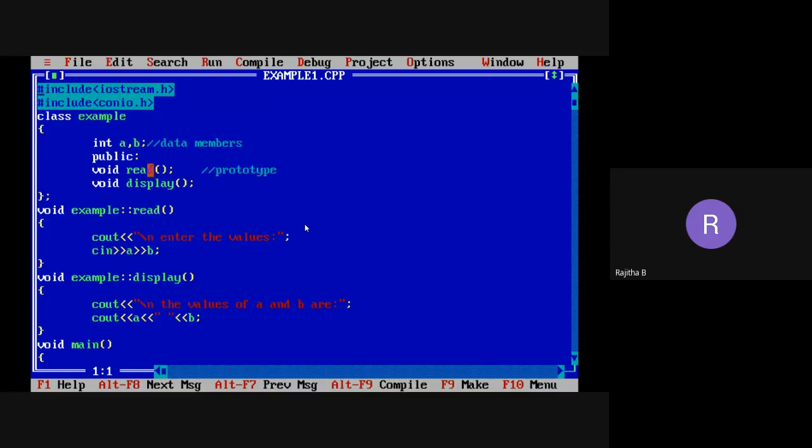Suppose I can define all the read function and display function within the class only. I can write all the code of the read function within the class only. I can write the code of the display function within the class only. But sometimes you need to write the code outside the class also. So why do we have to write the function definition outside? Is there any use to write the function definition outside? Yes, there is a use to define the function outside the class. In some situations we need to define a function outside the class. We'll see where we use that later. But up to here, just see how to define the function within the class and outside the class.